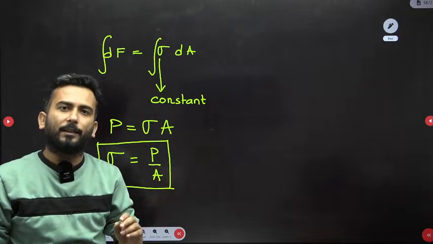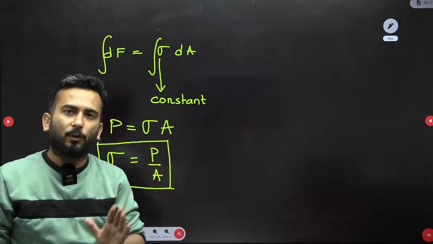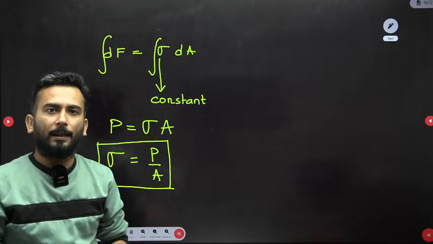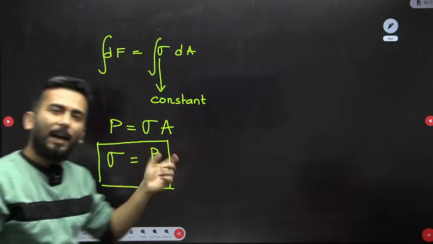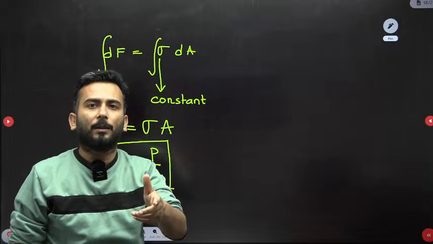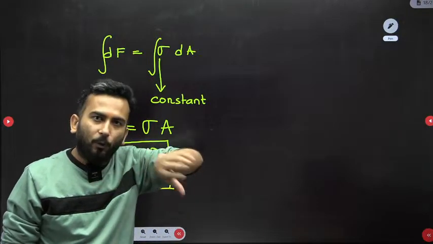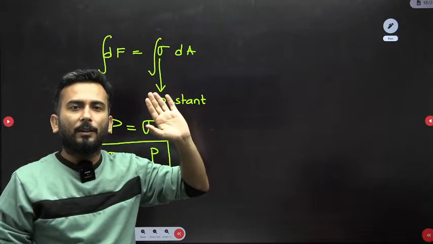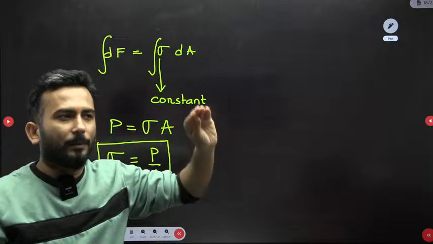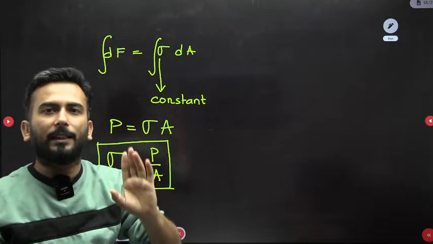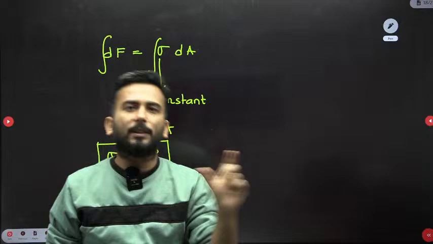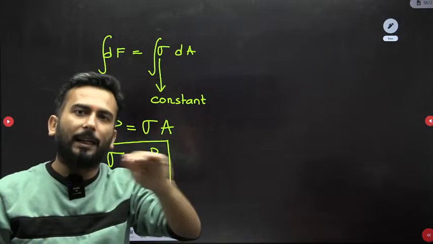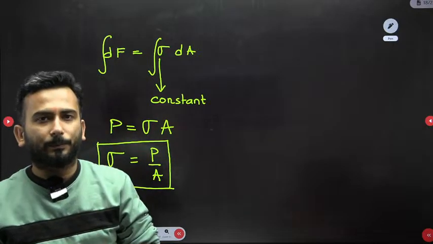If you simply say stress, that is no issue, but you must know that we are talking about average normal stress. So what is sigma? Average. Why average? Because you have found it for your entire section, your entire area, assuming there is one single average value of the stress, that's why you say average normal stress. Why normal? Because it is normal to the area, normal to the plane area.